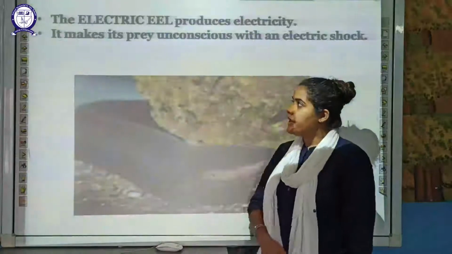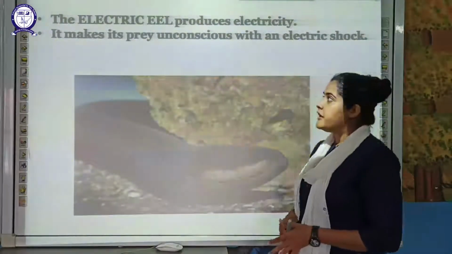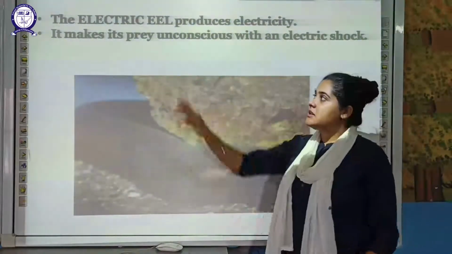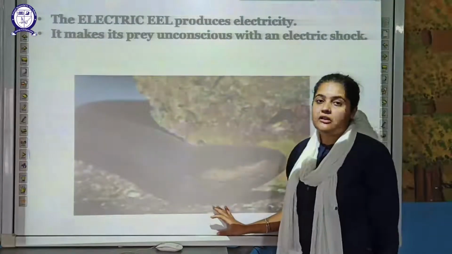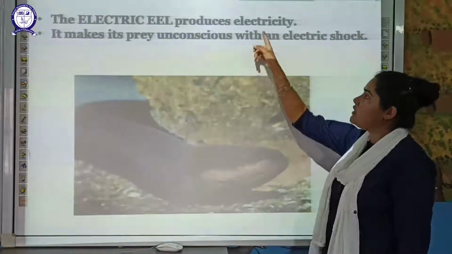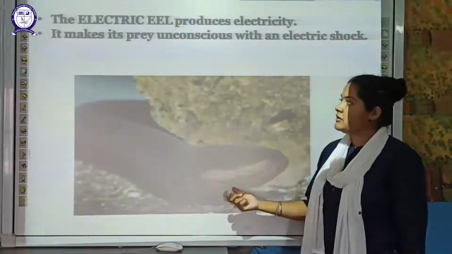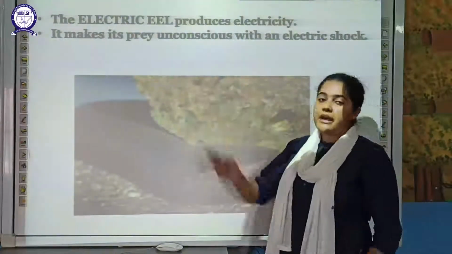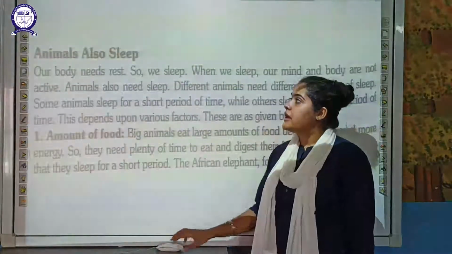Next is the electric eel. How is the electric eel going to find its food? The electric eel will produce electricity, as the name suggests. This is an image of an electric eel. It makes its prey unconscious with an electric shock. Because of electricity, sometimes we get a shock. Similarly, this electric eel uses this technique to make its prey unconscious. This is the way in which it will locate its prey.